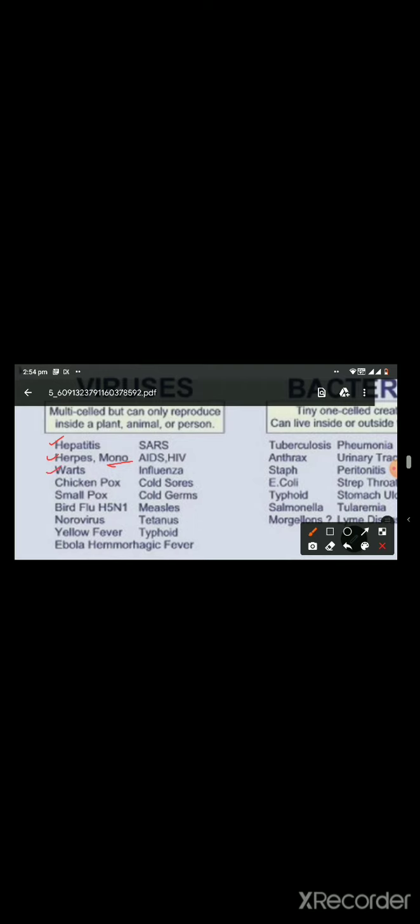Now about warts. Warts are caused by human papilloma virus. It is also a DNA virus, and it is the most common sexually transmitted infection. Then human papilloma virus also plays a major role in cervical cancer. And these warts, they are umbilicated lesions and they are contagious. That is, they spread by touch. It commonly affects hand, feet, and genital region.